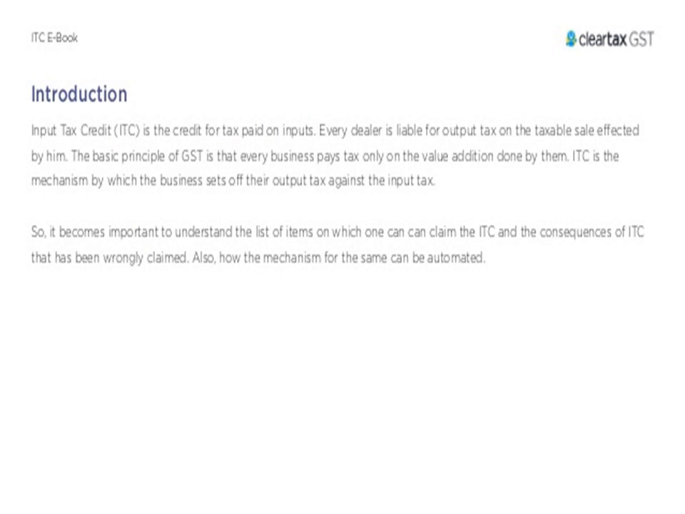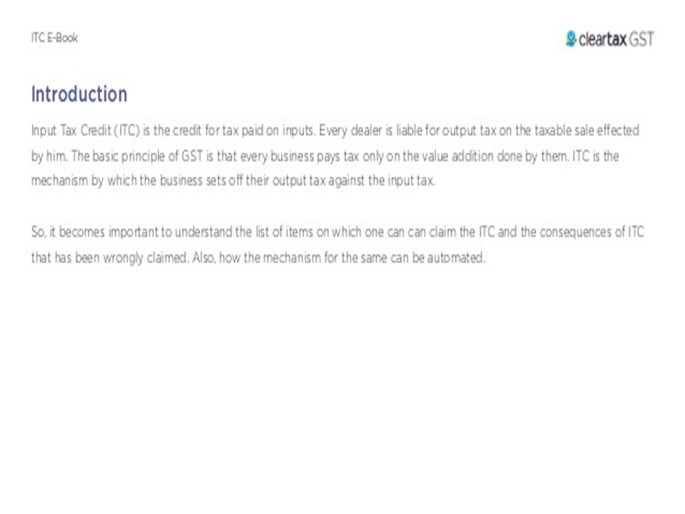ITC is a credit for tax paid on input. Every dealer is liable for output tax on the taxable sales effected by him. The basic principle of GST is that every business pays tax only on the value addition done by them. ITC is the mechanism by which businesses set off their output tax against the inputs. So it becomes important to understand the list of items on which one can claim the ITC, the consequences of ITC that has been wrongly claimed, and also how the mechanism for the same can be automated.